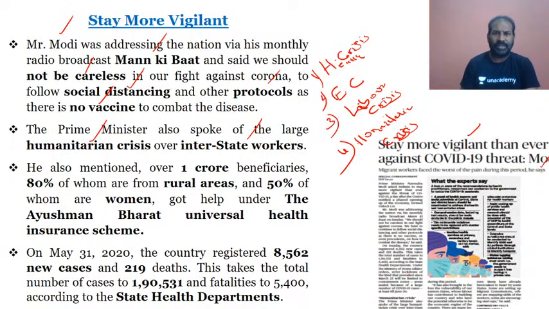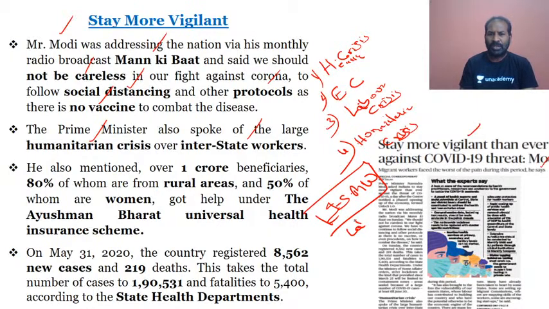So definitely this is how we need to keep on forecasting what could happen because of a given situation. Our Prime Minister has made a very good statement in the Mann Ki Baat about a large humanitarian crisis over interstate workers. So definitely a humanitarian crisis has erupted among the interstate workers. I did come up in my previous lectures also in regards to the interstate migrant workers. You can also follow these sessions, wherein I have explained about the labor laws. Our Prime Minister has also mentioned the Ayushman Bharat Universal Health Insurance Scheme.